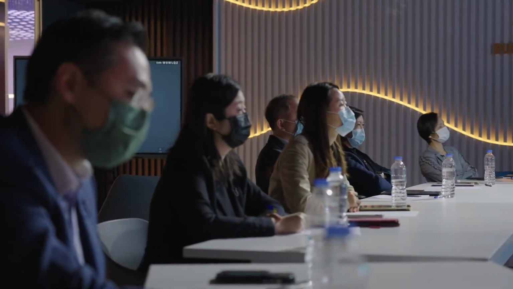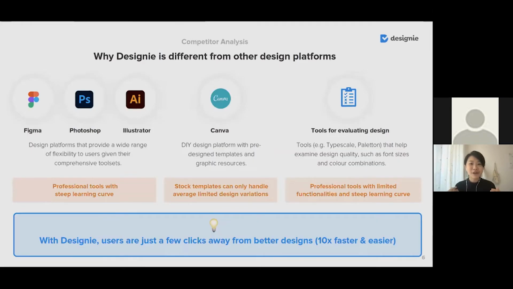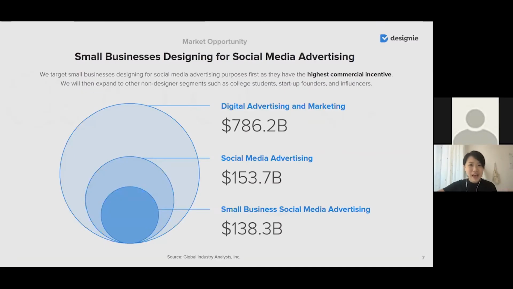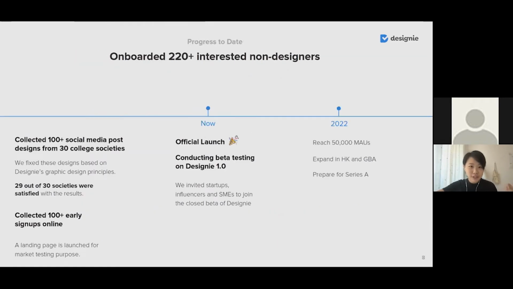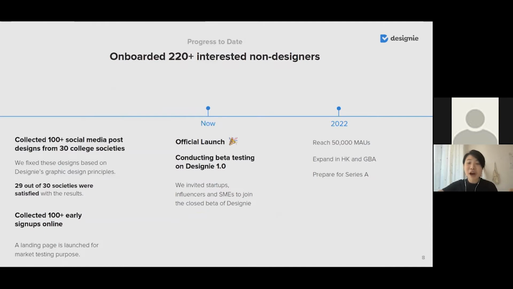So that's why we've tried to make Designie a very beginner-friendly tool, and users are only a few clicks away from better designs. We're currently targeting small businesses designing for social media advertising purposes first, as they have the highest commercial incentive. We will then expand to other non-designer segments such as college students, startup founders, and influencers. And for now, we've already collected over 100 social media posts from 30 college societies and improved them based on Designie's own design principles. And as a result, 29 out of 30 societies are really satisfied. We've also launched our landing page and received over 100 signups, and we've invited them for beta testing in December and will officially launch the product within this year.